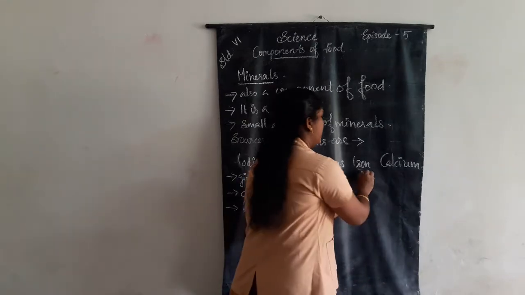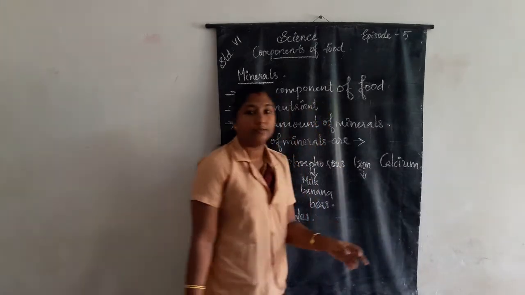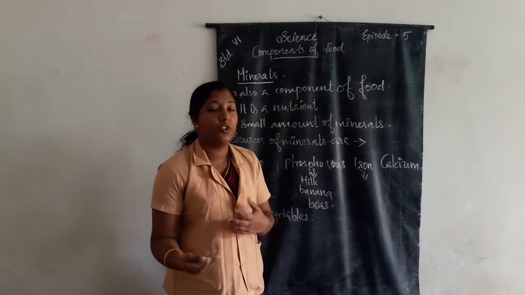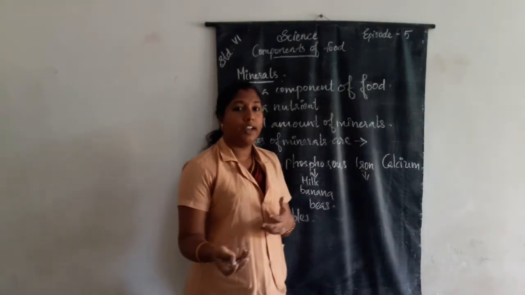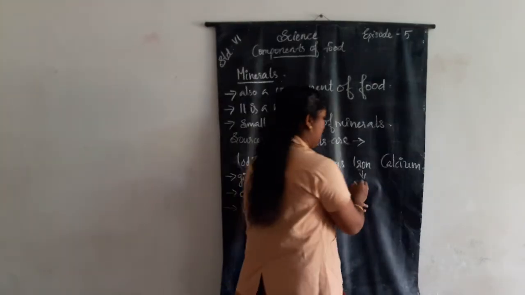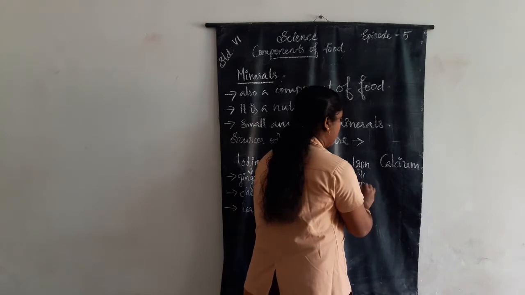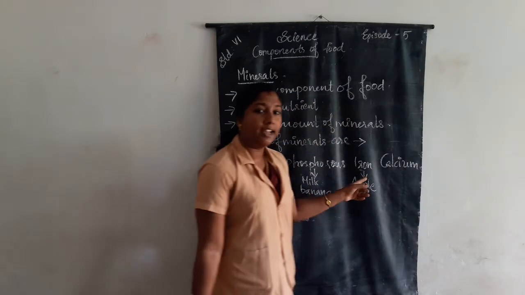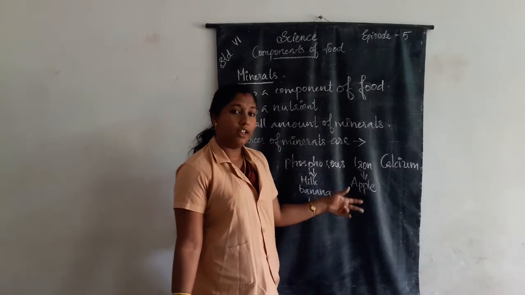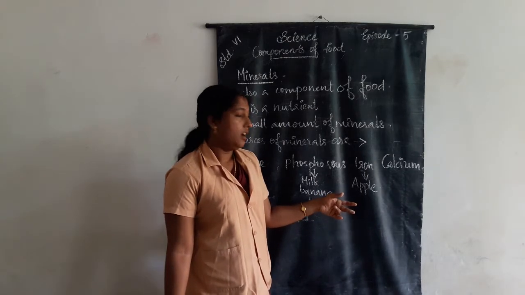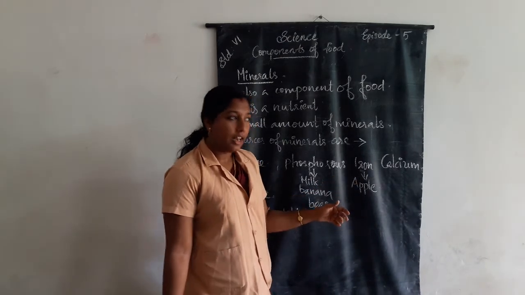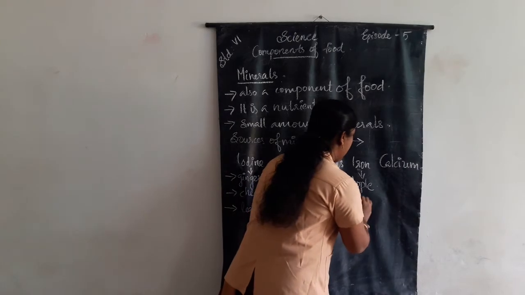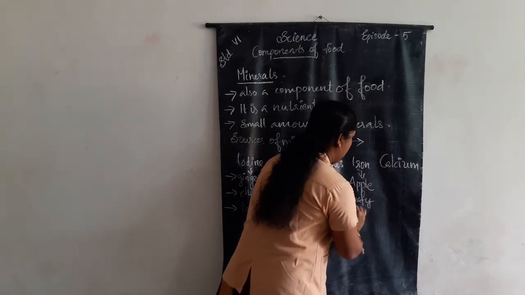Iron-containing foods are, which are they? Fruit items. Apple is an example of an iron-containing food. Then another example of an iron-containing food is leafy vegetables.